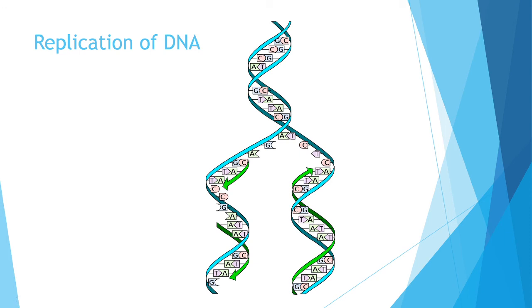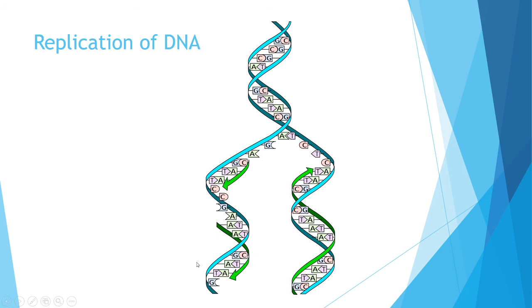In other words, we can say that the parent DNA is split into two daughter DNAs. This portion is a daughter DNA. In a daughter DNA, one strand will be the parent strand itself. Here also a daughter DNA is formed, but one strand is the parent strand itself.